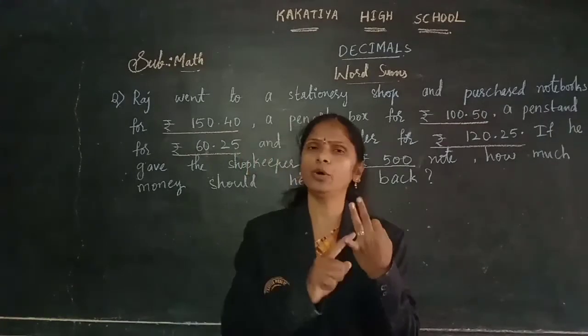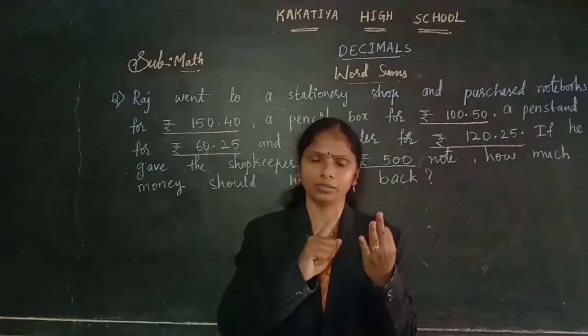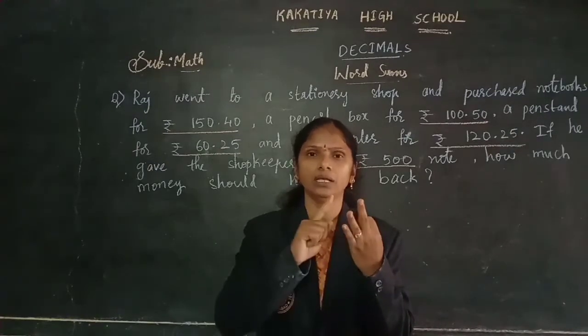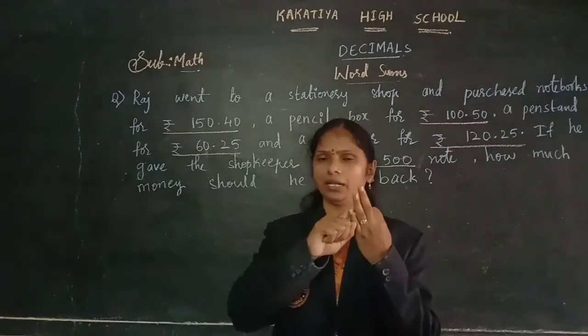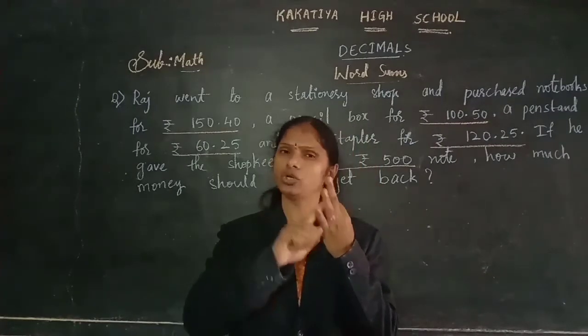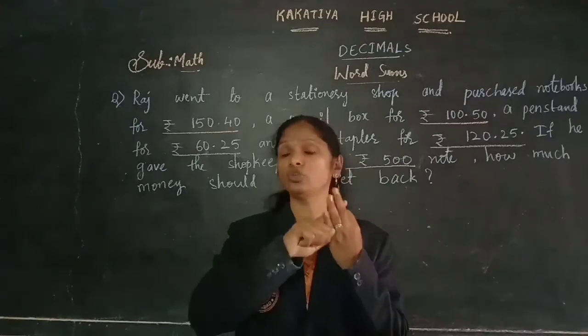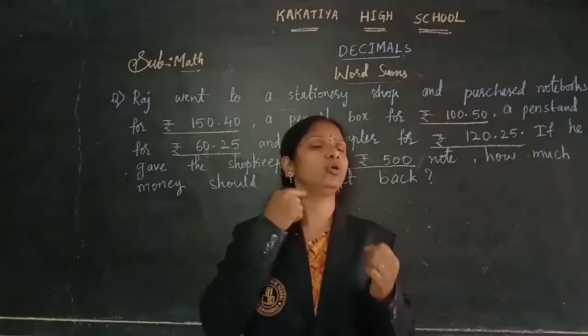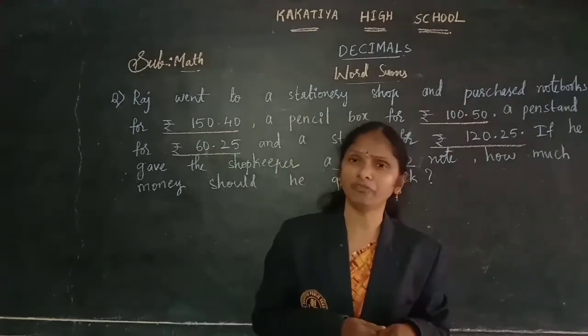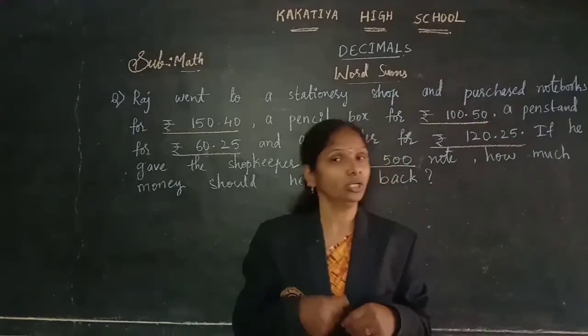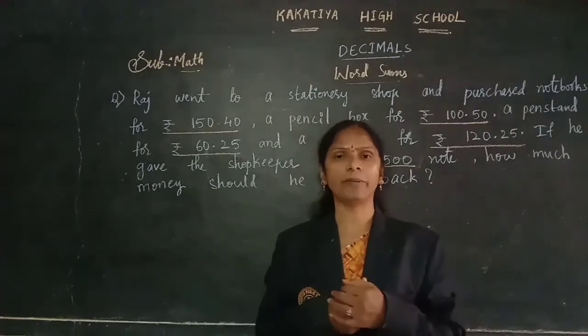Come on, children. Biscuit packet, chocolate and pen. Biscuit packet 5 rupees, chocolate 10 rupees and pen is 5 rupees. So 20 rupees total, children. But you gave to the shopkeeper 50 rupees. Means did you give a more amount to him or less amount? You gave more amount. Means you will get the back amount.